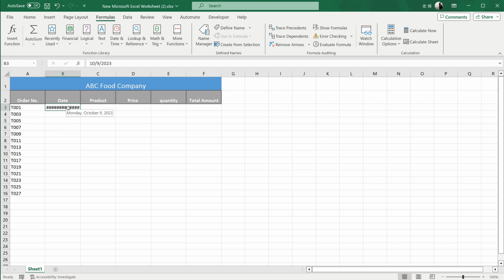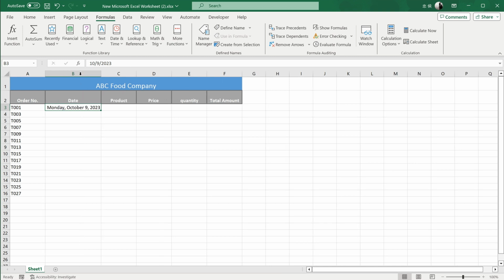Now there is a very common problem, that is, all the data in the column suddenly turns into hash symbols. And the reason is actually because the text in the column is too long, exceeding the width of the column itself. The solution is also very simple. You just need to move the mouse over the title dividing line above the column and double-click the left mouse button to automatically adjust the column width. And this will resolve the issue.